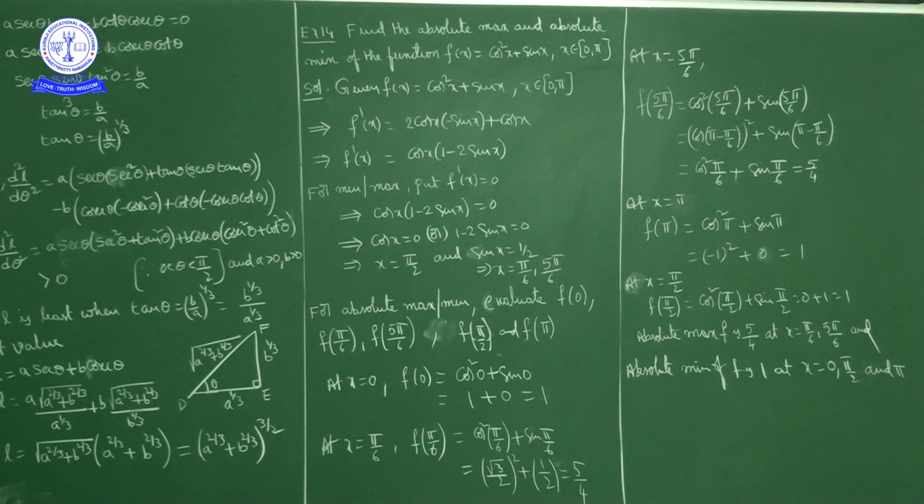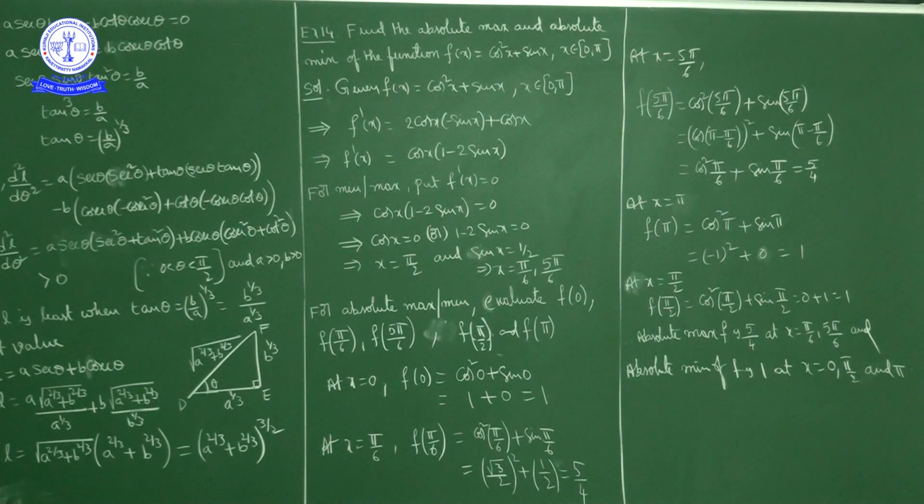So what values we got here? 1, 5 by 4, 5 by 4, 1, 1. Okay. So absolute maximum is how much? 5 by 4. Absolute maximum of f is 5 by 4 at x is equal to pi by 6 and 5 pi by 6. Okay. Next, absolute minimum of f is how much? 1, at x is equal to 0, pi by 2 and pi. Okay. These are the absolute minimum and absolute maximum.